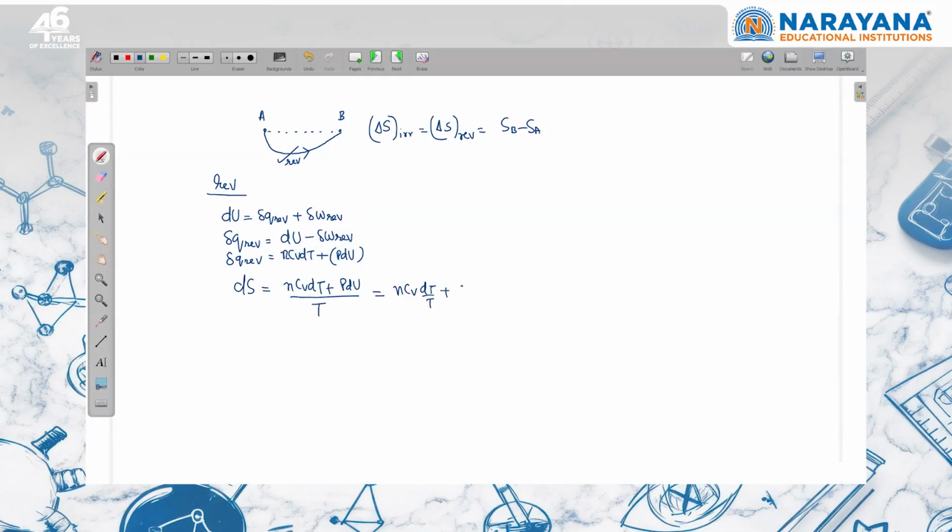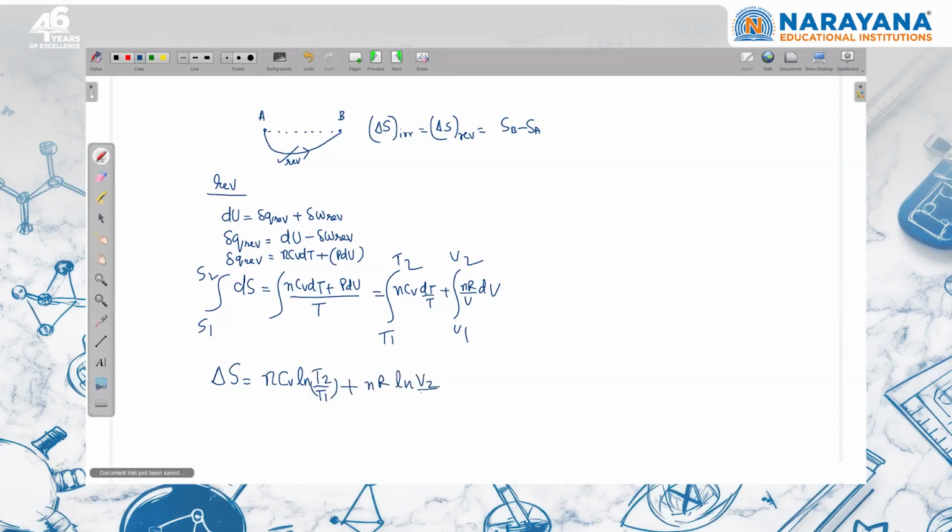P by T can be written as nR by V by using the ideal gas equation, into dV. If we integrate both sides, we are moving from T1 to T2 and V1 to V2. This is entropy S1 and this is entropy S2. So the entropy change for an ideal gas participating in reversible processes is nCV ln T2 upon T1 plus nR ln V2 upon V1.